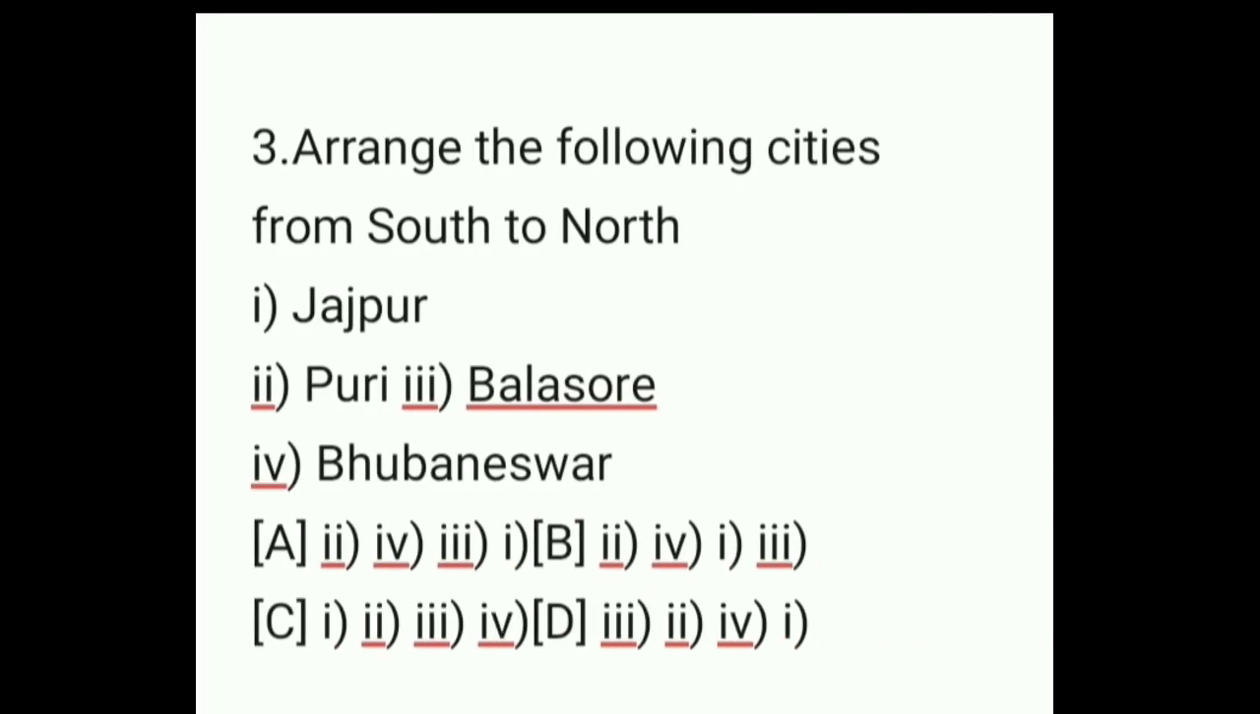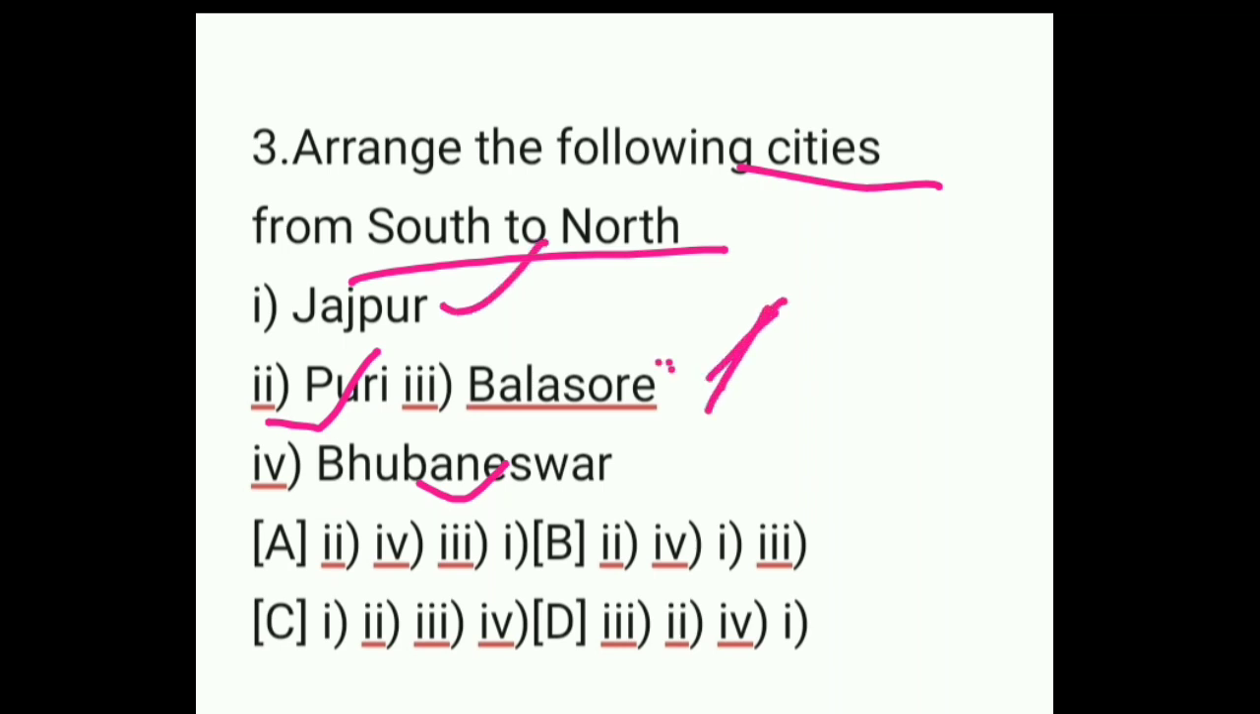Move on to question number 3. Arrange the following cities from south to north. Option 1, Jajpur. Option 2, Puri. Option 3, Baleswar, and option 4, Bhubaneswar. If you arrange the cities, in the south we find Puri, then Bhubaneswar, then Jajpur. Finally in the north we find Baleswar.